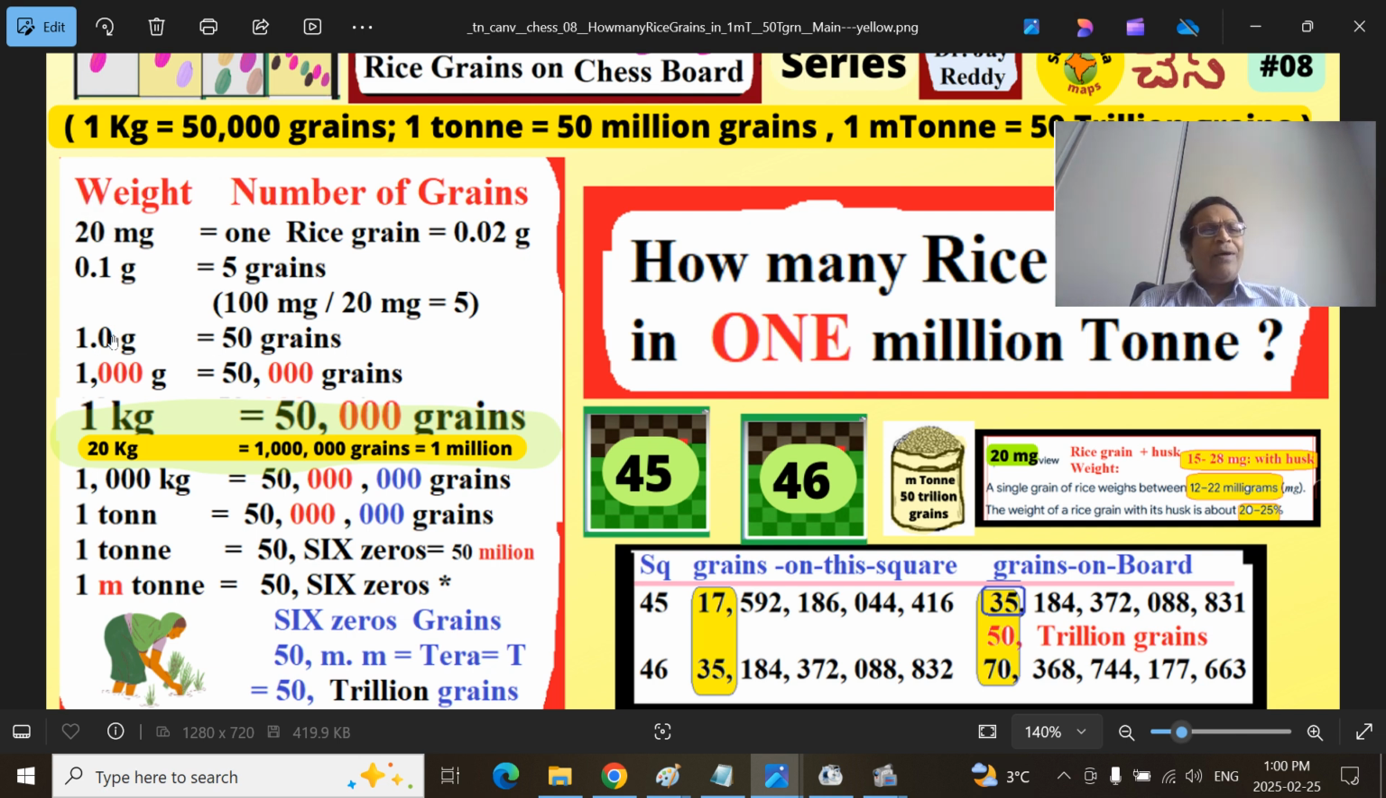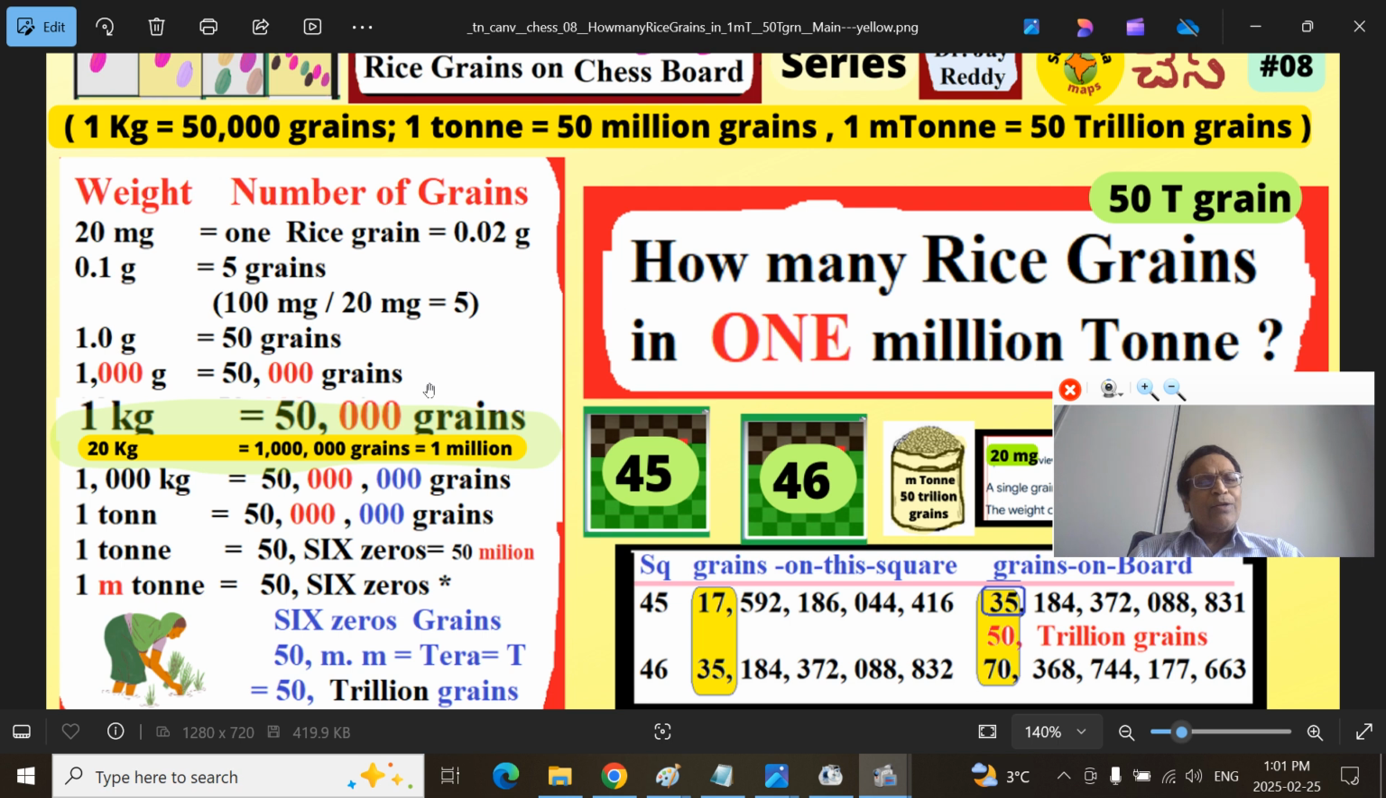So this is very, very clear for you at this stage. That means 1 gram weightage contains around 50 rice grains, and 1 kilogram of rice should contain 50,000 rice grains. Very easy. You added 3 zeros here, you added 3 zeros here. 50 with 3 zeros is 50,000 rice grains. 1 kilogram of rice contains 50,000 rice grains. If you remember that, the rest of the things are very easy.